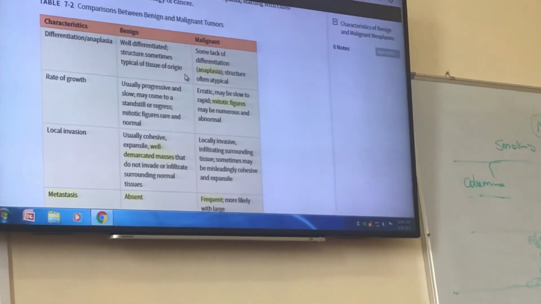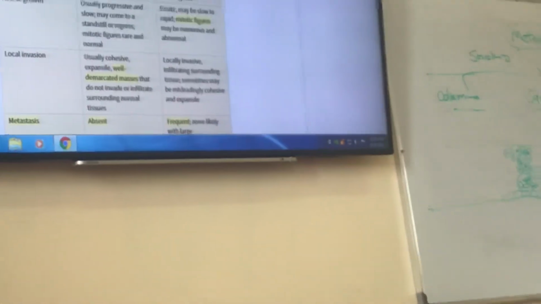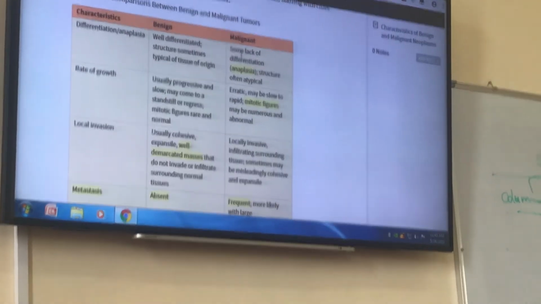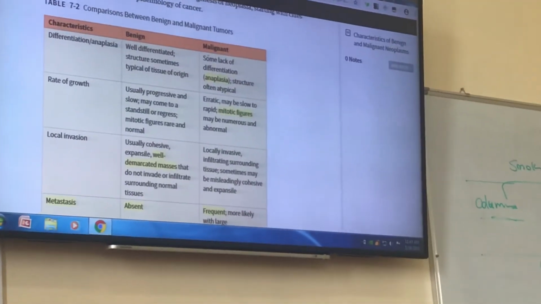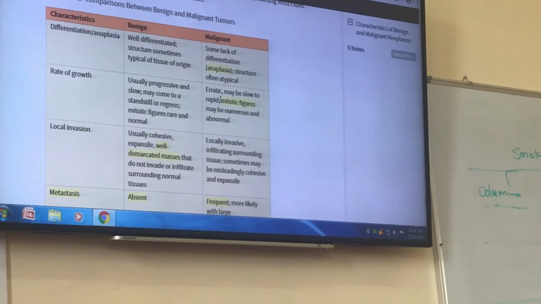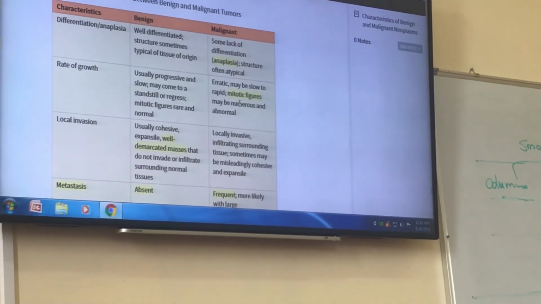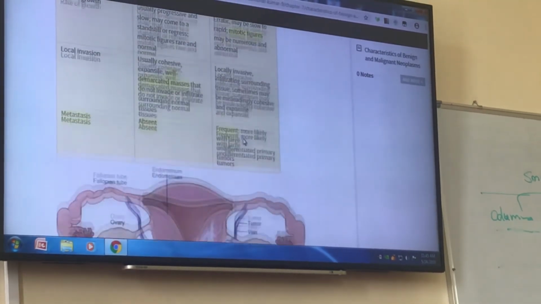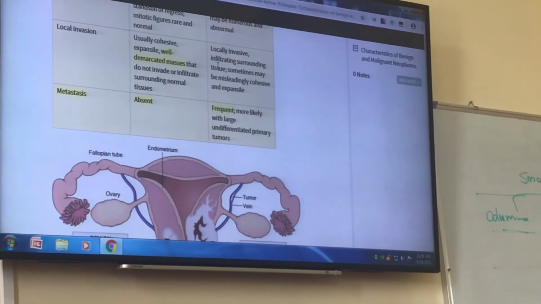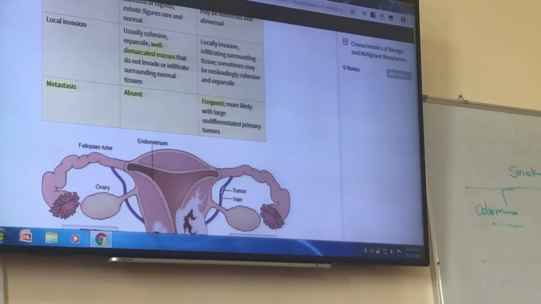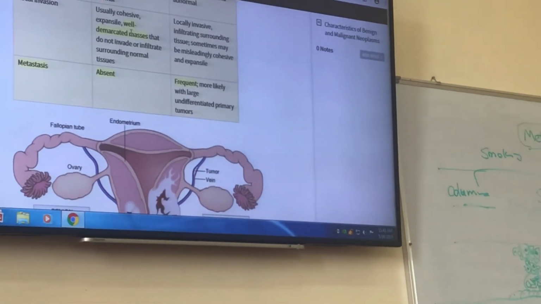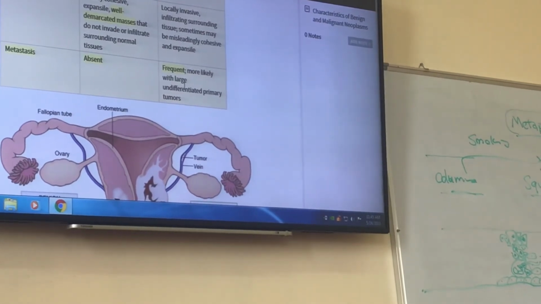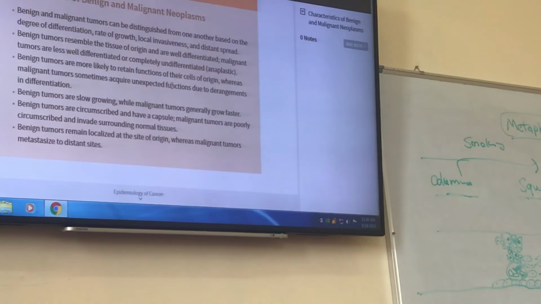So comparing benign and malignant tumors, there is lack of differentiation in malignant cells. Rate of growth is usually rapid in malignant cells. There is increased mitosis, and the malignant tumors are invasive, but benign tumors are well demarcated masses. Especially metastasis is absent in benign and frequent in malignancies.